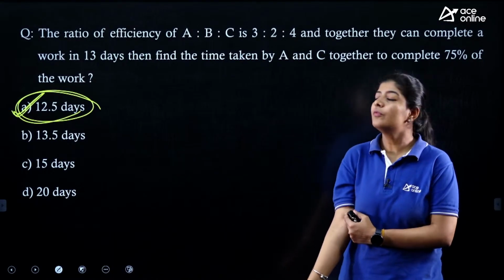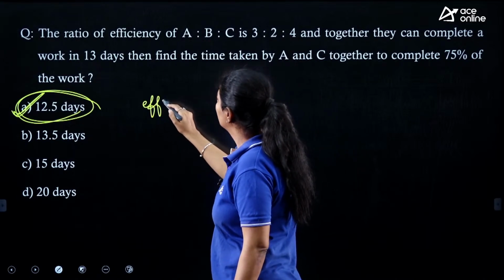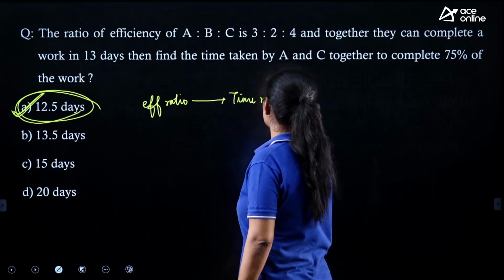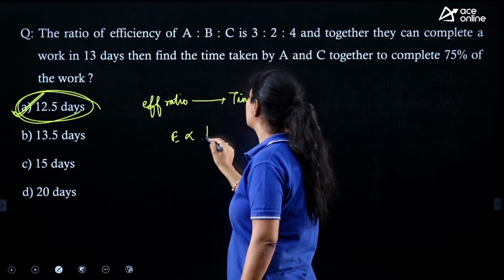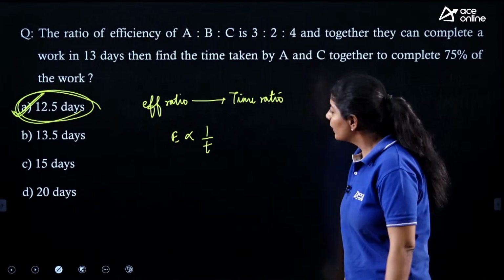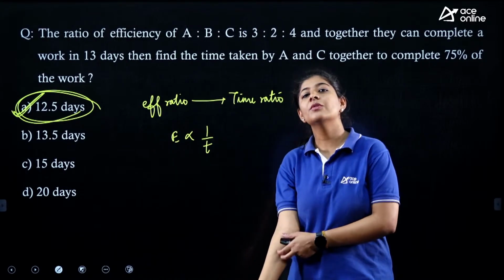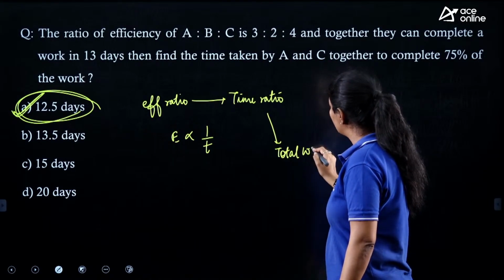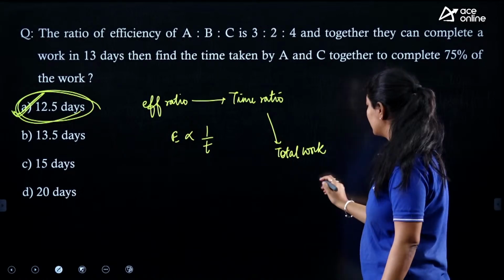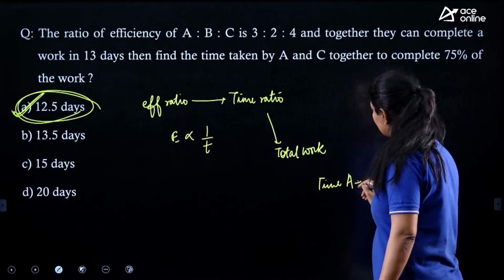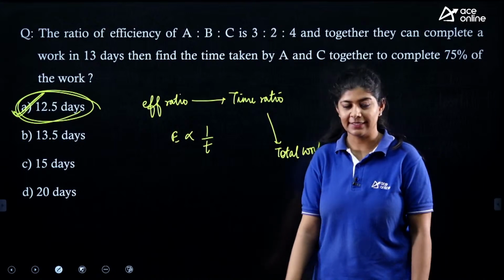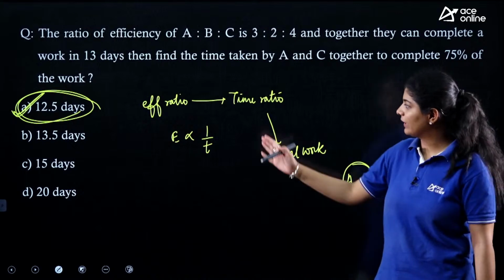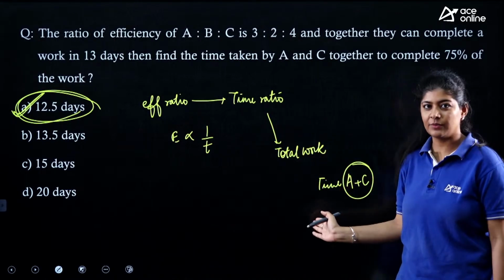First, from the efficiency ratio, you need to write down the time ratio, as we know that efficiency is inversely proportional to the time, right? Once you get the time ratio, you need to find the total work. After that, you need to find the time taken by A and C together to complete the same task, right? This is the only thing that you need to perform. Once you find the time ratio and then the total work, it's quite easy to calculate this. Next.